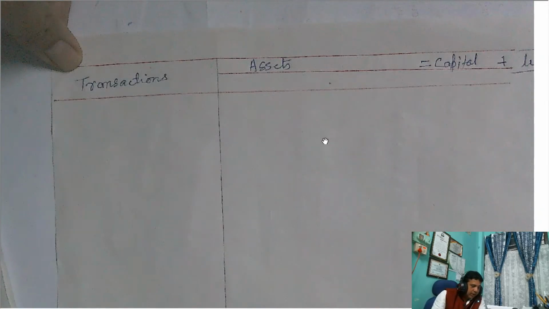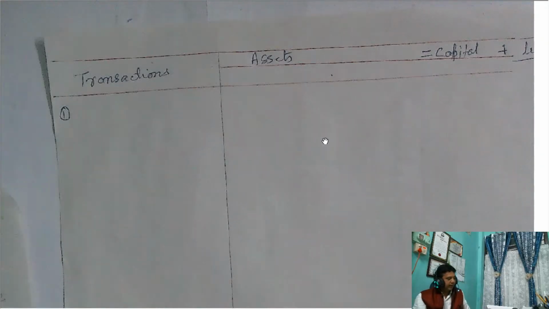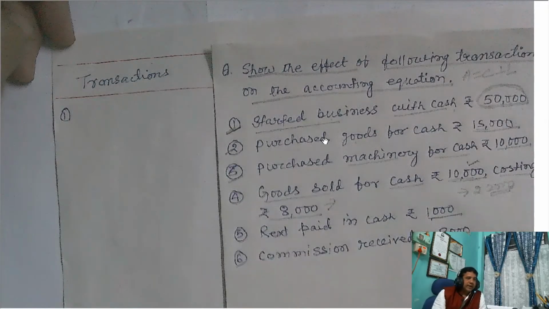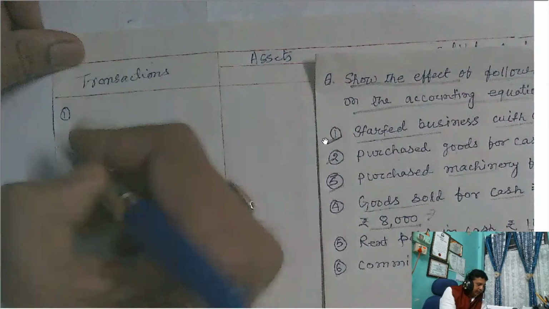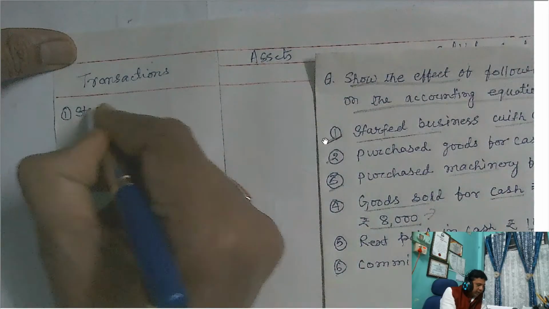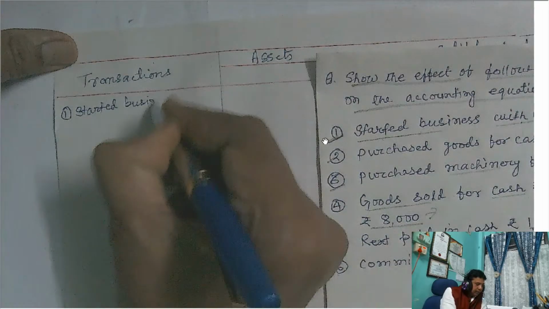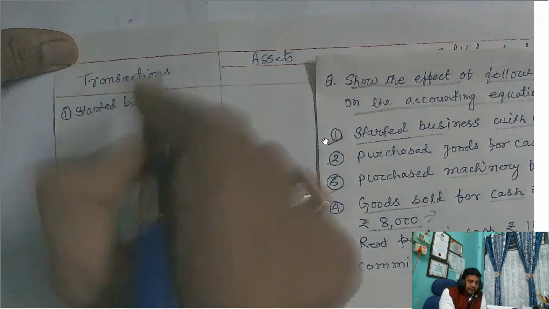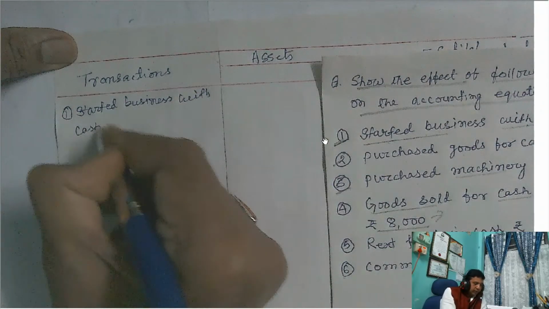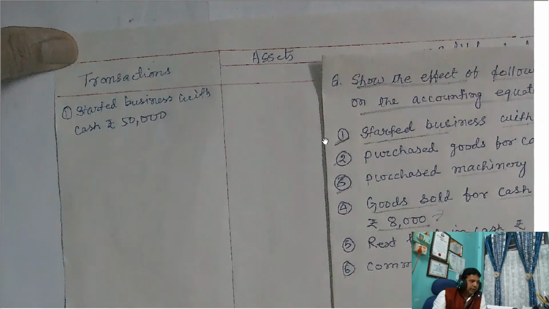Now, first, what is the transaction I have shown you just now? This is the first transaction. So you write down the transaction in the transaction column first. You see, it started business with cash rupees 50,000. I am writing here. Is it visible or not? It started business with cash rupees 50,000. Same transaction you copy here. So this is the first.